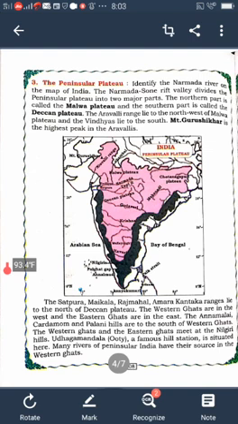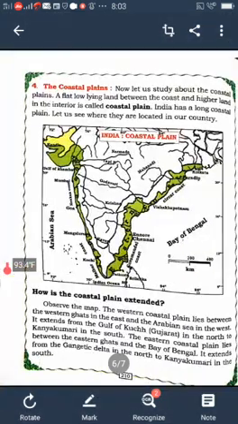Next, you will learn about the coastal plains. Now, let us study about the coastal plains. It is also one of the physical features of India. So, the flat, low-lying land between the coast and higher land in the interior is called coastal plains. Which part is called coastal plains? A flat, low-lying land between the coast and higher land in the interior is called coastal plains.